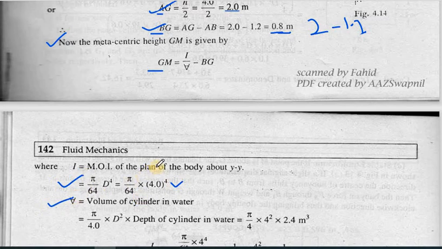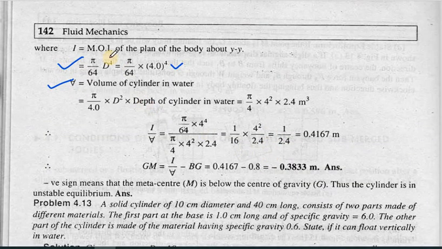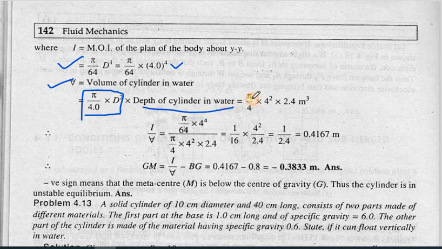And the submerged volume is the area into the depth up to which your cylinder has been submerged. So the submerged volume will be pi by 4 into d square into the depth of the cylinder in water. The depth of the cylinder in water is 2.4, which we found by multiplying the total depth by the specific gravity. So pi by 4 into 4 square into 2.4 will give you the submerged volume.